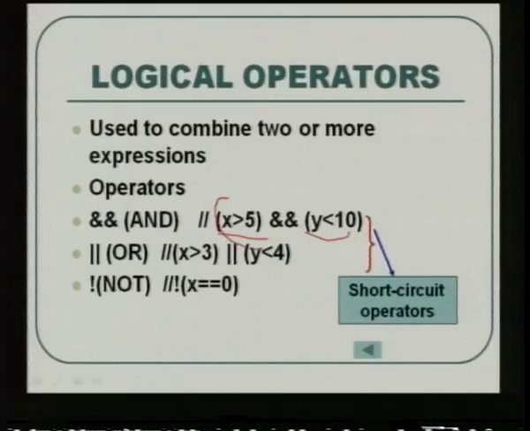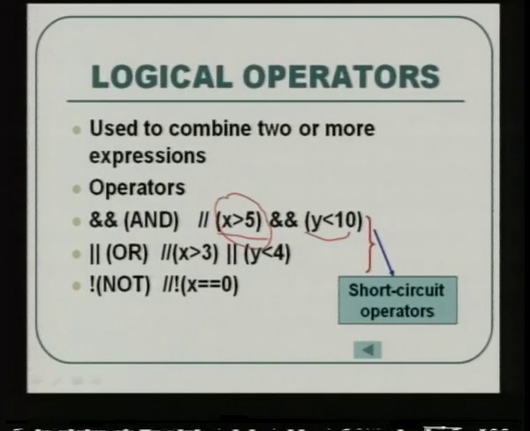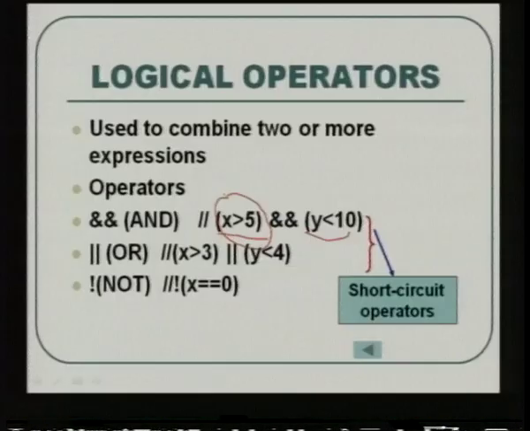So when the compiler is executing this first expression, x is greater than 5, if it finds out that this x is greater than 5 is false, automatically the entire expression will be false. So it will not go to the next one to see whether it is true or not. By executing the first expression itself, it identifies that the first expression is false because there is an AND symbol involved. In the AND truth table, if one input is 0, the output is 0. So here also if one is false, the whole expression is false.